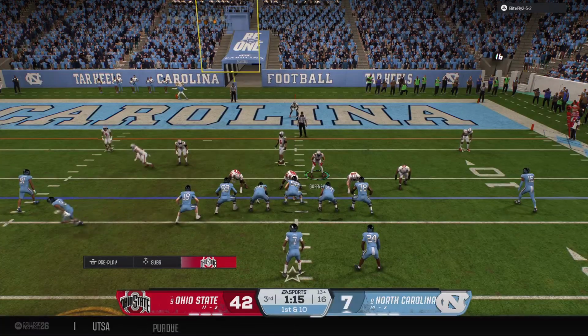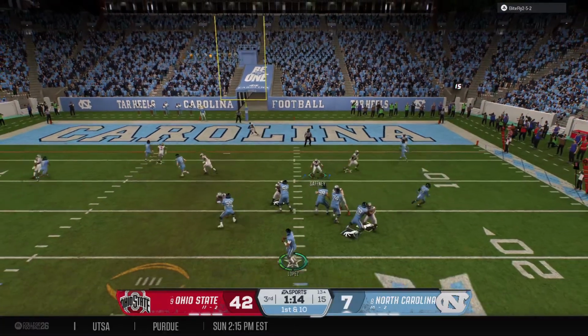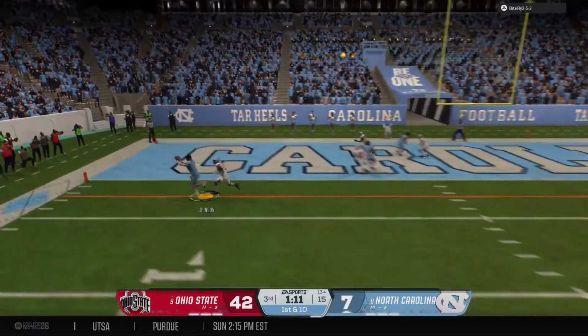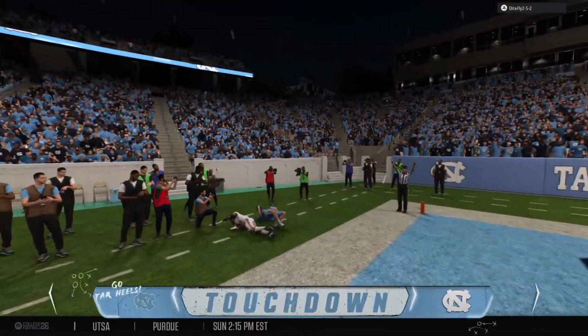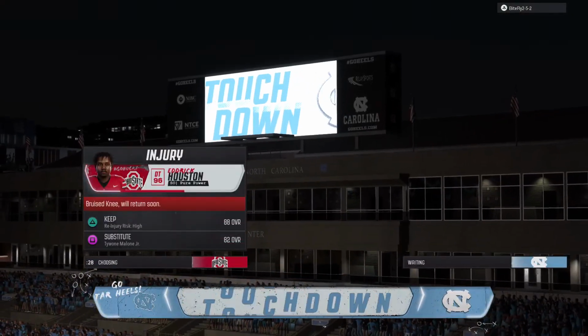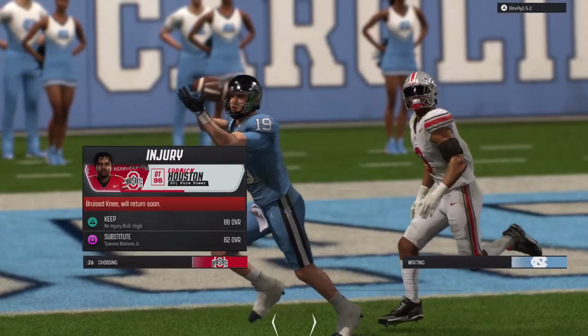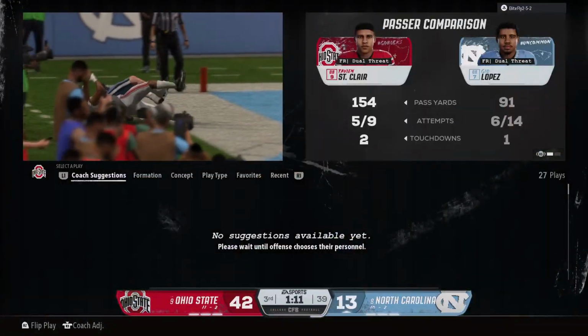Great awareness to know exactly where he is. Quarterback makes the throw. Receiver gets hit, but he's beyond the sticks for the first. Touchdown, North Carolina. They finish off the scoring drive. No surprise there, Kirk. It's a red zone touchdown to the big tight end.